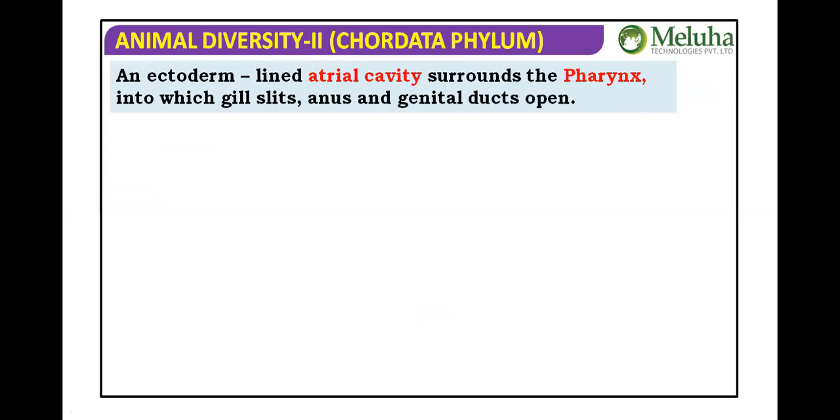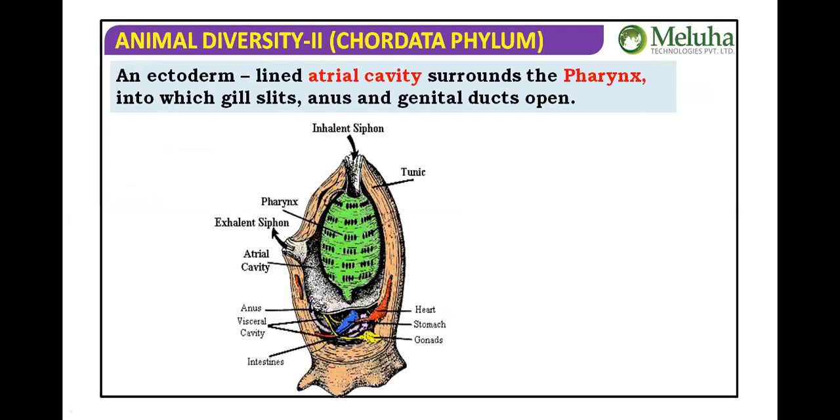So ectoderm-lined atrial cavities surround the pharynx, in which gill slits, anus, and genital ducts open. Okay, so this is the entry gate through which the water enters. The body is covered by the tunic, which we learned already, and water enters through this and through the pharyngeal gill slits. From the water it enters into the buccal cavity, pharynx, and the alimentary canal opens into the atrial aperture. This is the exit gate.